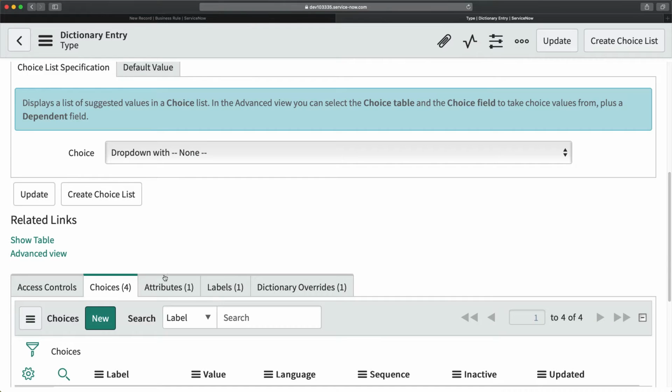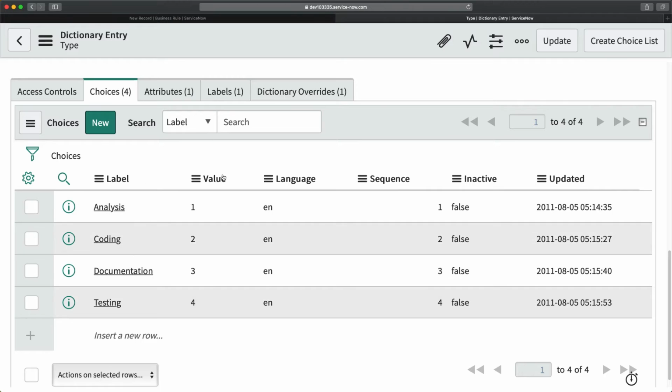Here I have the dictionary, and if I go a little bit bottom here, you can see we have all these choices, starting with analysis, coding, documentation, testing. The backend values we have for these choices are 1, 2, 3, 4, which is something we have to use in our script. So let's start. First, we have to capture these values in an array: analysis, coding, documentation, testing.